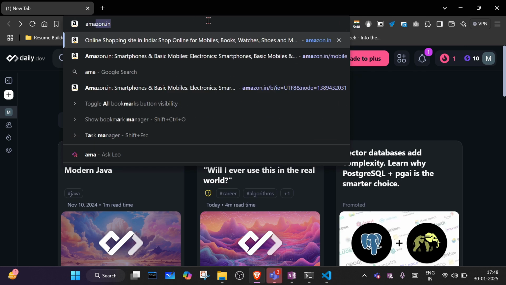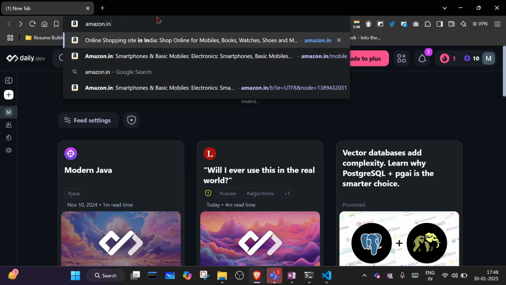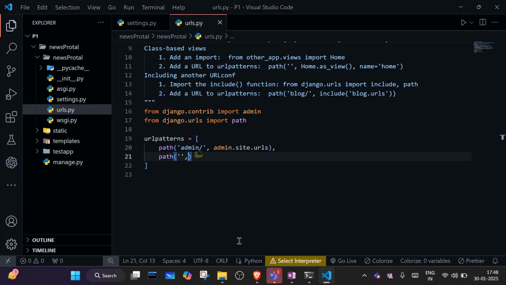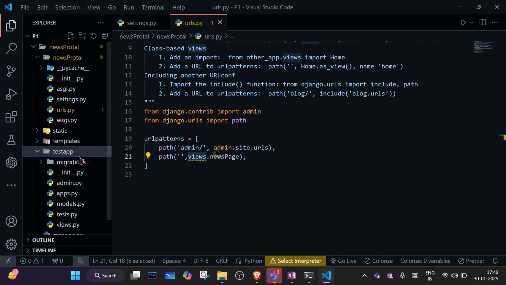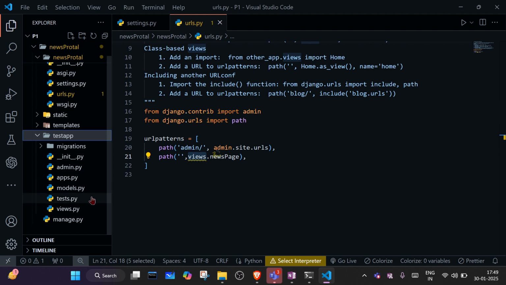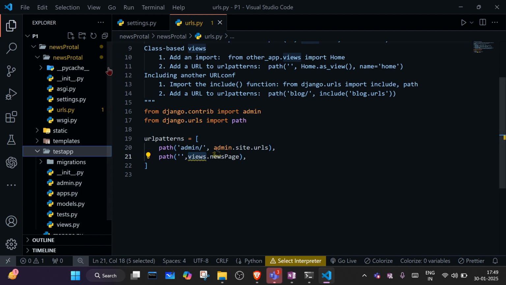When I'm writing only amazon.in, what should happen? One home page should display. So when the user is not entering any endpoint, which page should it display? We will create one view, views.news_page. It is saying I'm not able to find views. Actually, the views we have inside the test app, in views.py, but currently we are inside the news portal folder.